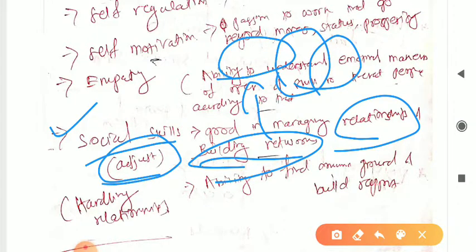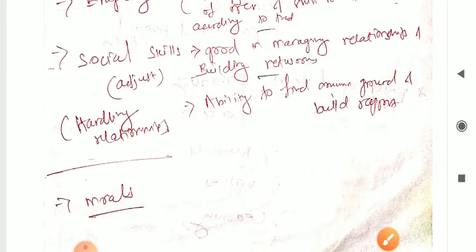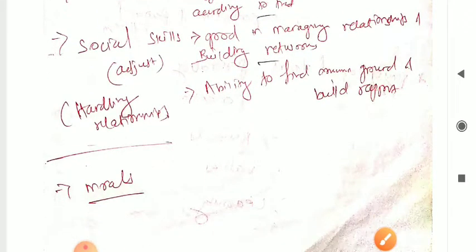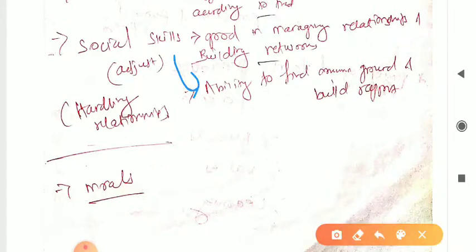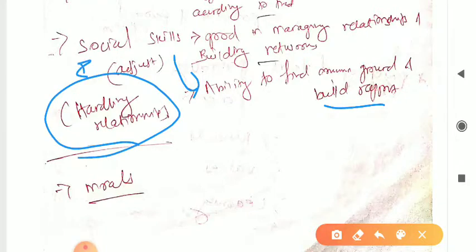How can one build networks? If he adjusts something with others, then only both will be helpful, and it will be something mutually beneficial, right? So this is social skills. So next one is handling relationships, and in social skills there is one more: ability to find common ground and build rapport, right? Handling relationships, you can see that person will be in the social skill category, right?